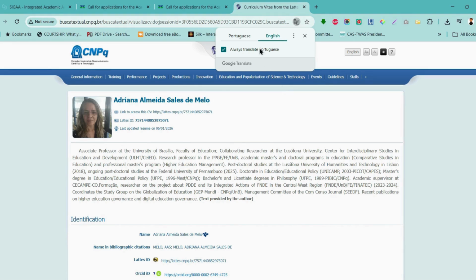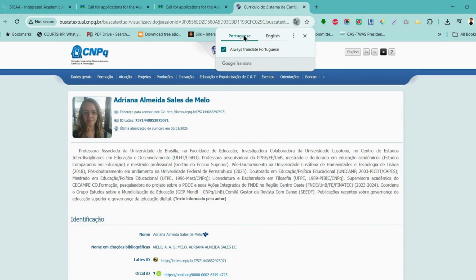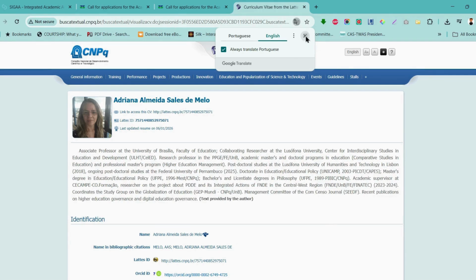This is because of my translator, the page is automatically translated. However, it was originally in Portuguese, right? If you toggle it back, you can see that it's in Portuguese. So let's read it in English. This is a brief about her as associate professor in University of Brasilia, Faculty of Education, and all this and all this.